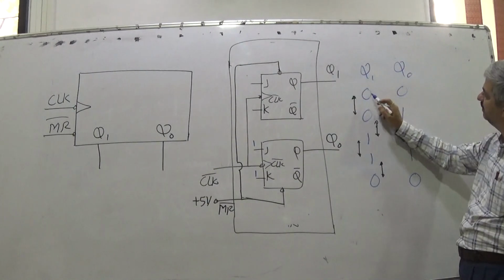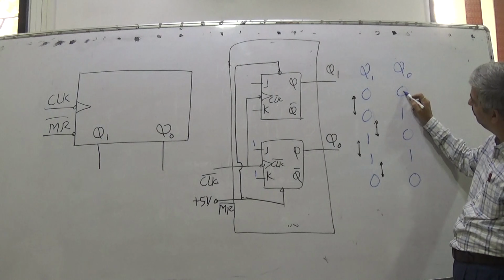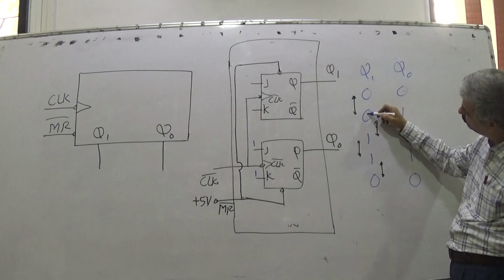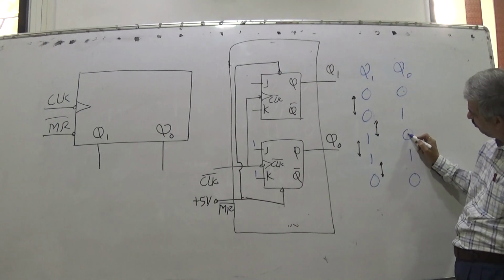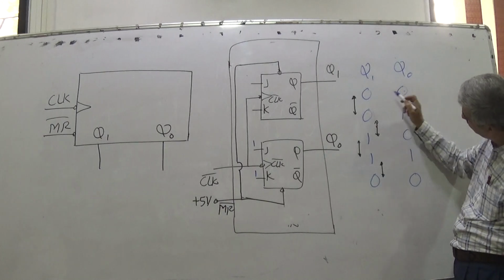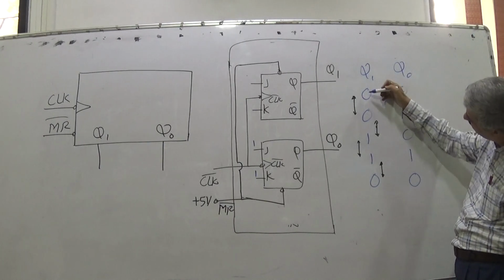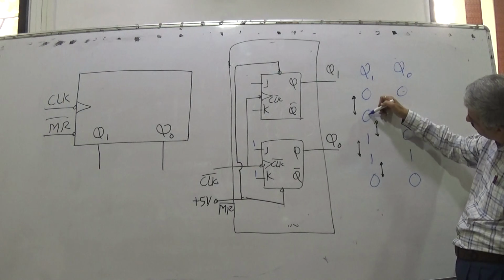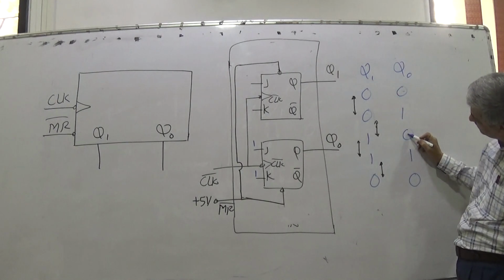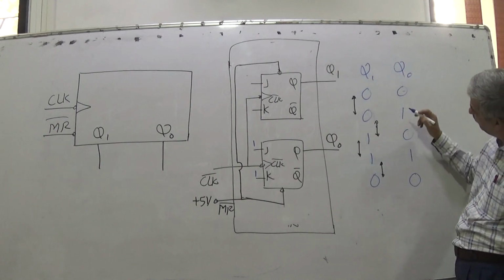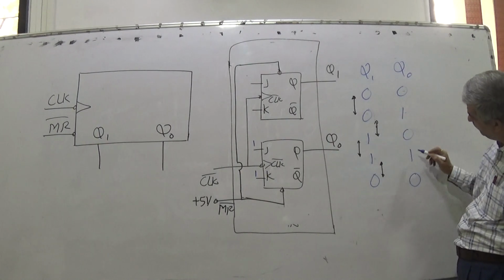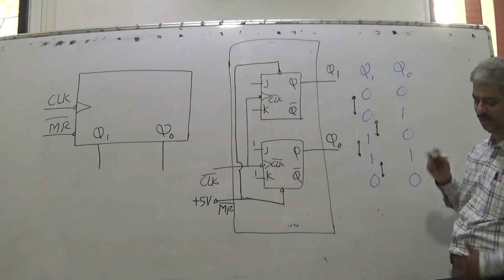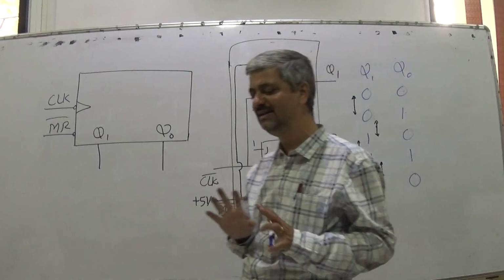When Q0 is 0, that time Q1 continues to have the state. If Q0 is 0, in the next cycle Q1 continues. Q0 is 0, next cycle Q1 continues 1. And when Q0 is 1, Q1 toggles. So it's very simple.